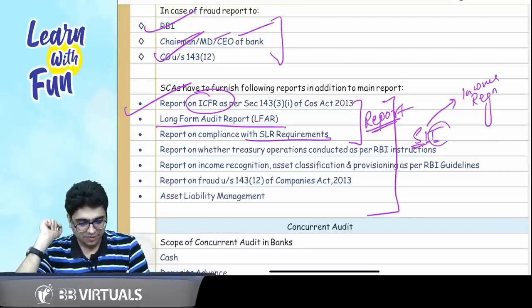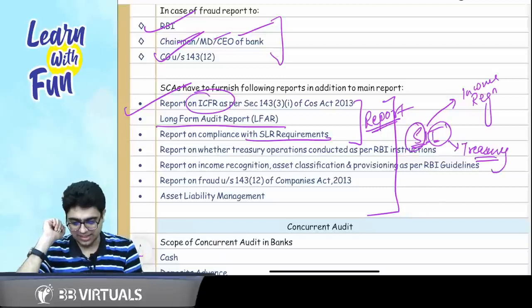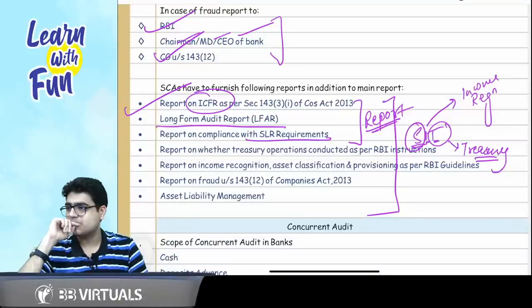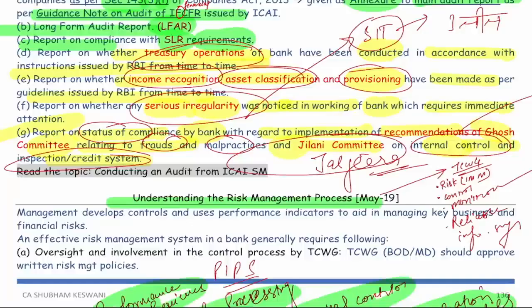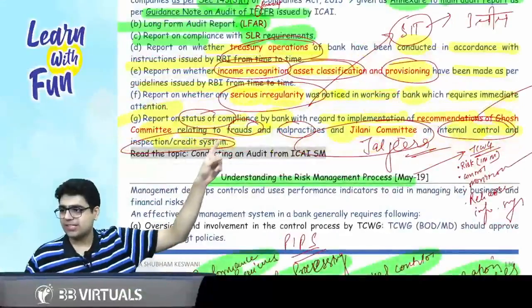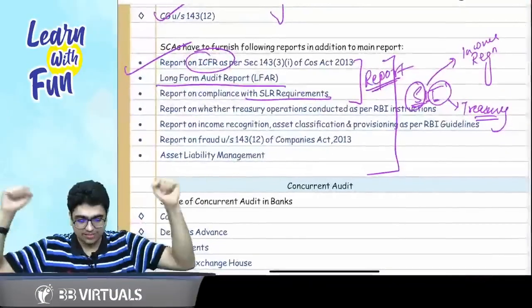Okay sir. T for treasury operations. Then what does S stand for? Because S is not there in your notes. Just give me a second. I will get it for you. Found it. S for serious irregularity. Yes, sir, we did it.